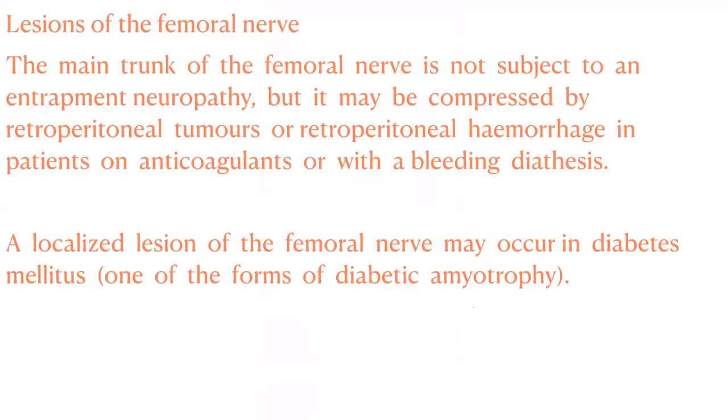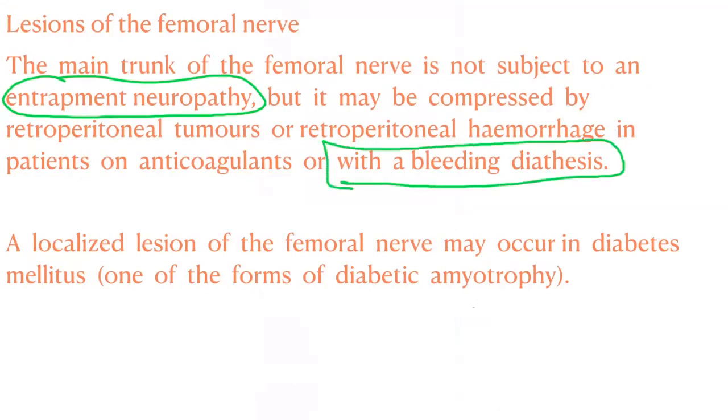So the main trunk of the femoral nerve is not subject to any entrapment neuropathy, right? But it may be compressed by retroperitoneal tumors or retroperitoneal hemorrhage in patients on anticoagulants or with a bleeding diathesis, right? So there will not be any entrapment neuropathy as in the case of the lateral femoral cutaneous nerve, right?